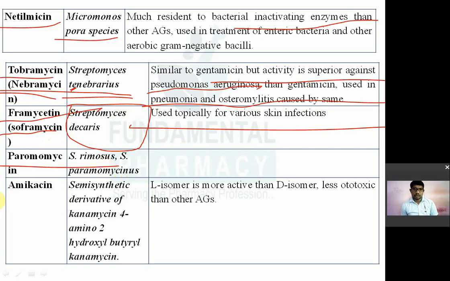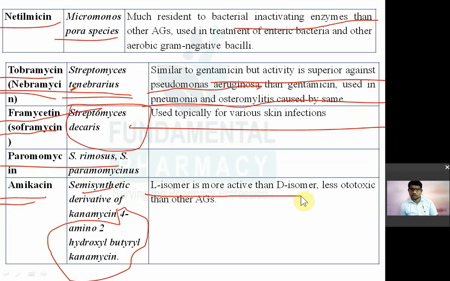So the next one is amikacin. It is a semi-synthetic derivative of kanamycin. It is 4-amino 2-hydroxybutyryl kanamycin. That is amikacin. So it is also used nowadays. इसका इंजेक्शंस मिलता है. So the L isomer is more active than the D isomer. तो ये क्या है कि enantiomeric फॉर्म में होता है and out of that L isomer is more active than D isomer. It is less ototoxic than other aminoglycosides.